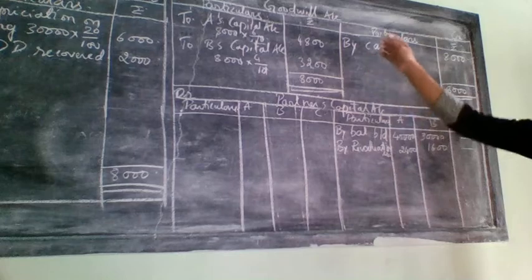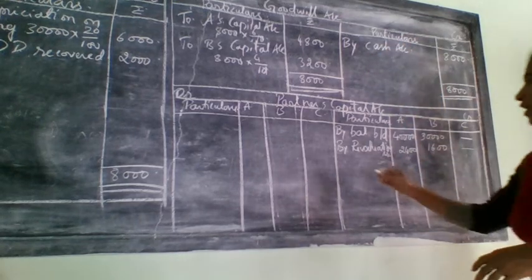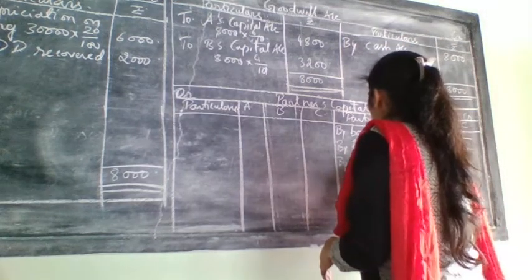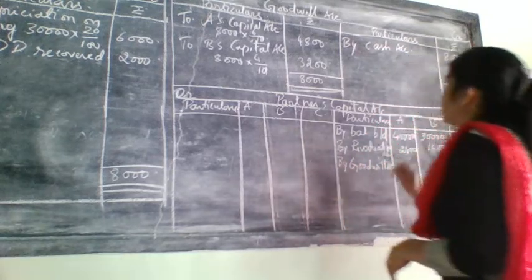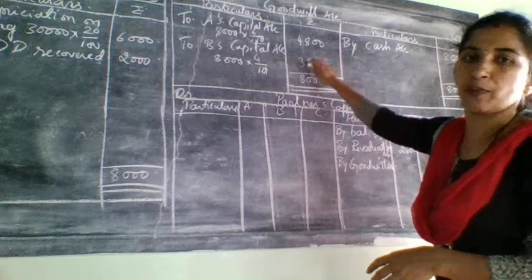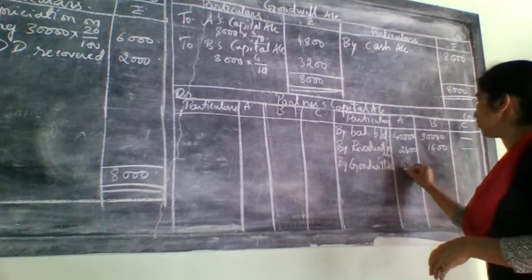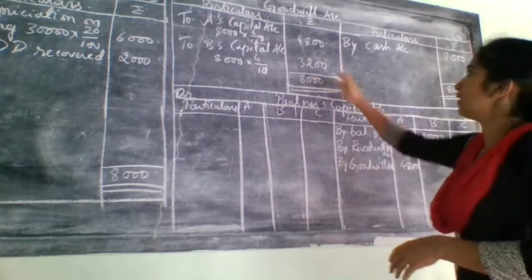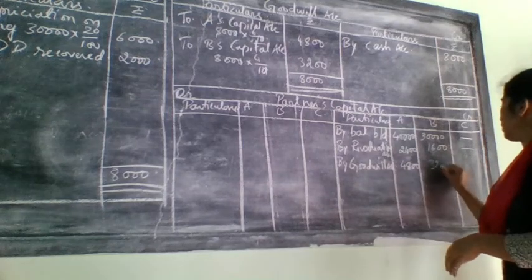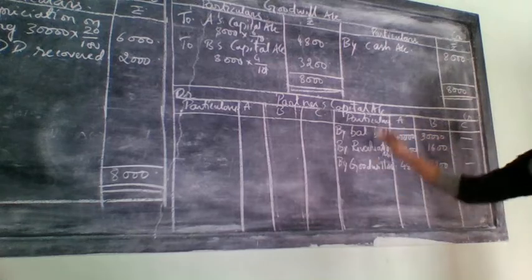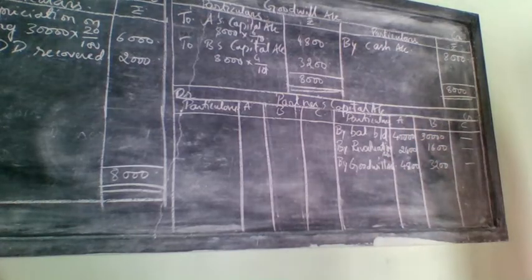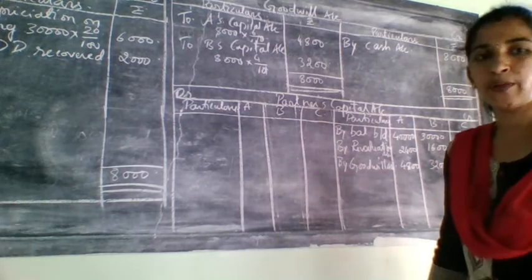Next will be related to whom? Next is related to goodwill. By goodwill account. Goodwill account already we have distributed how much? 4,800 for A and then 3,200 for B, and for C it is dash. After writing these three items, next come to the old balance sheet.